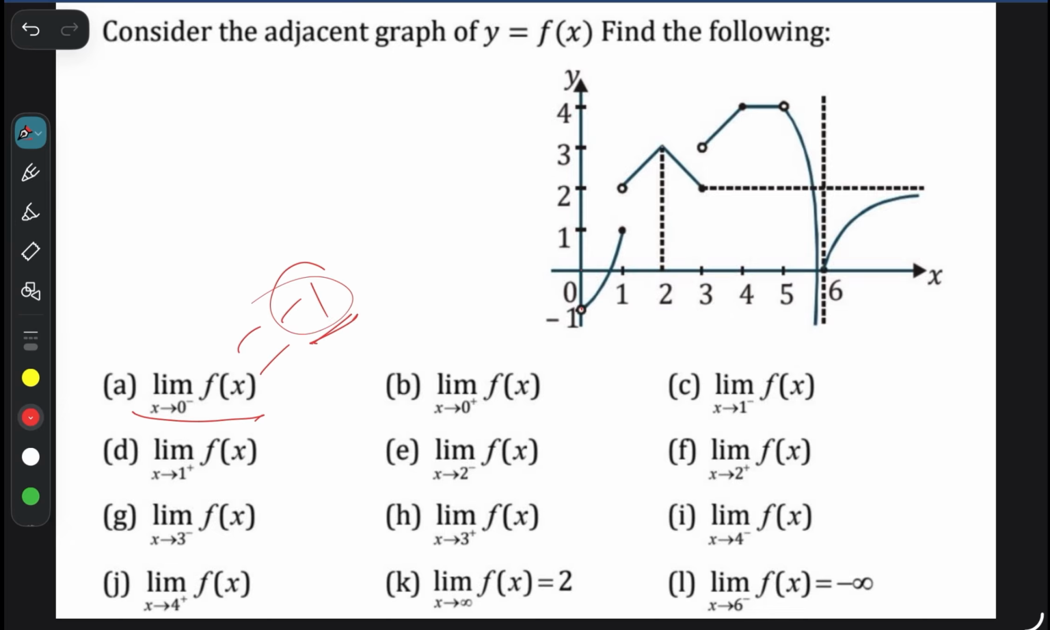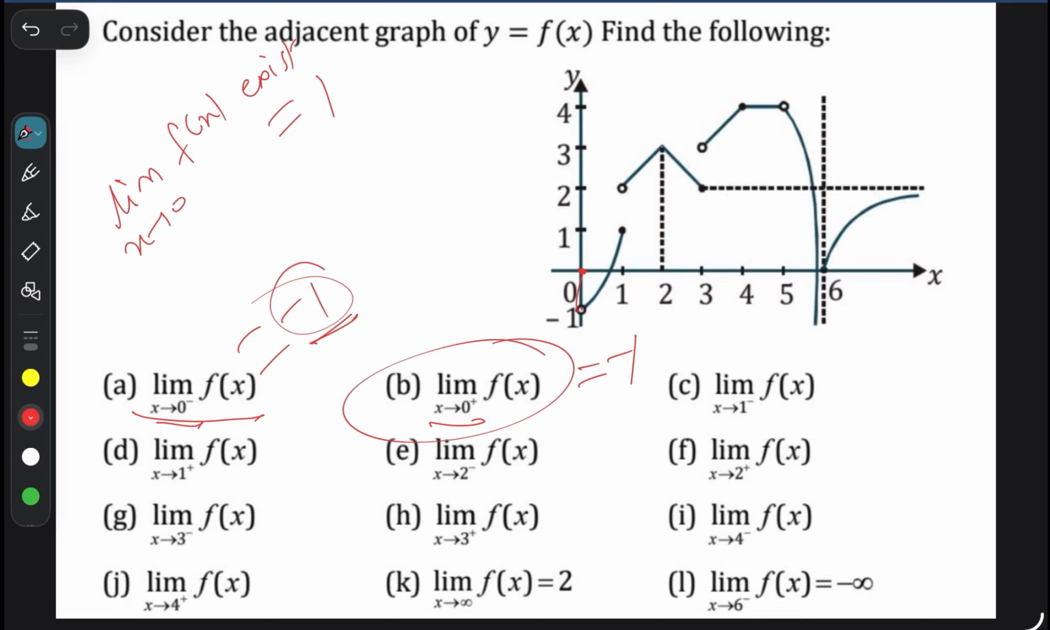Come to 0 plus. 0 plus means slightly right hand side of 0. When x is slightly right hand side of 0, the value of y is again minus 1. So this one is also minus 1. We can see the left hand side of 0 and the right hand side of 0 have the same limit, minus 1. Both values are the same, which means limit x tend to 0 of f(x) exists and is equal to minus 1.